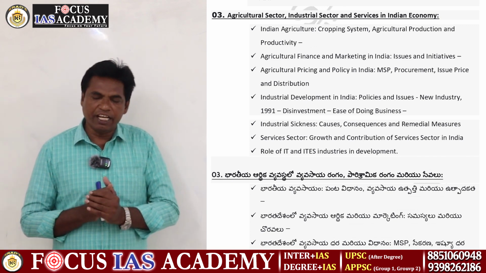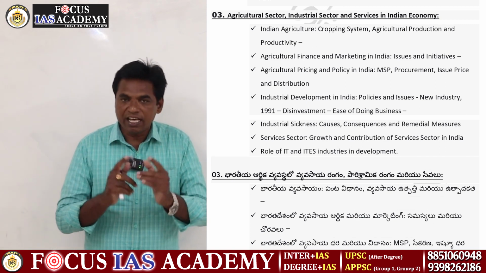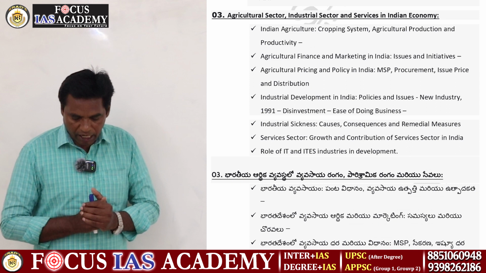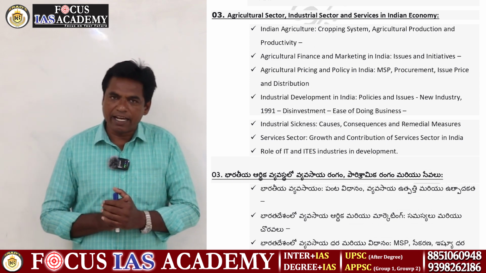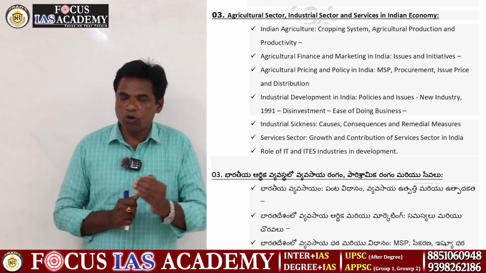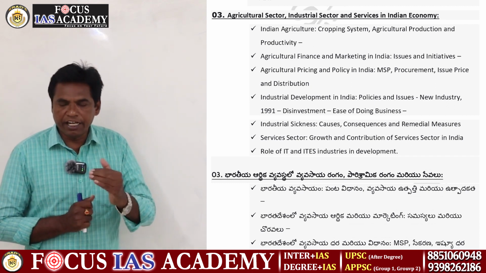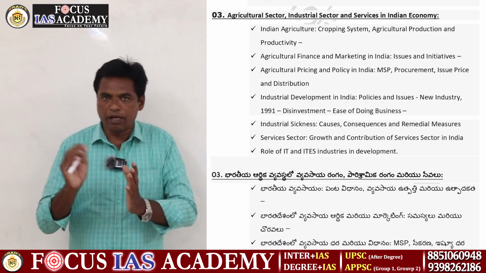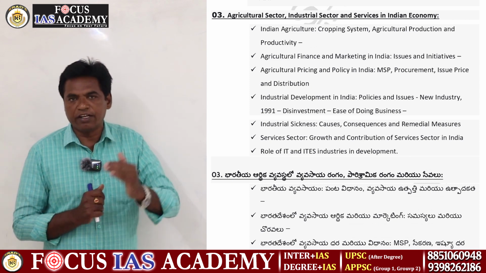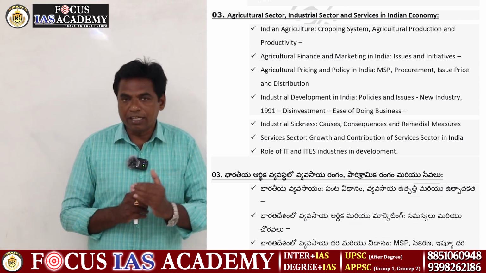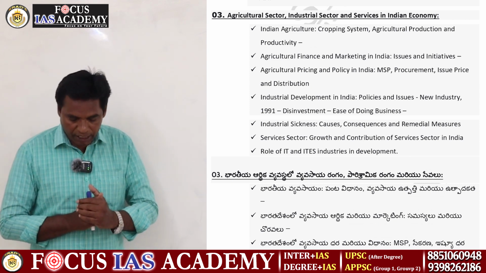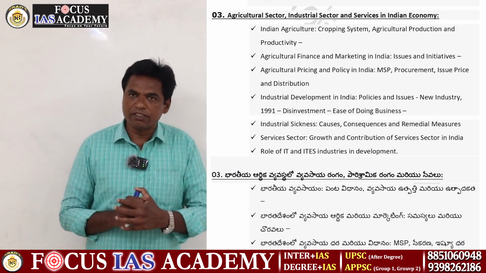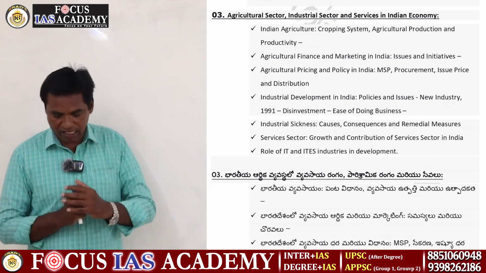Now, Indian agriculture depends on irrigation facilities as well as the monsoons. Then agriculture finance. Agriculture finance means NABARD; the central government established NABARD bank in 1982. NABARD gives loans to farmers of three types: short term, middle term, and long term. These are very important. The agriculture factors are very important. Then the MSP price, the issue price, the distribution price, and all these are important prices.